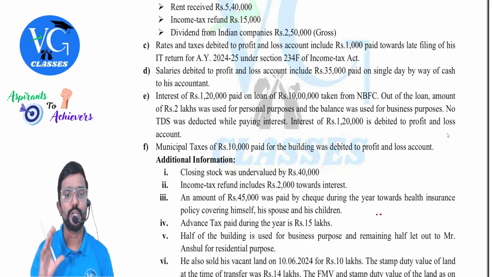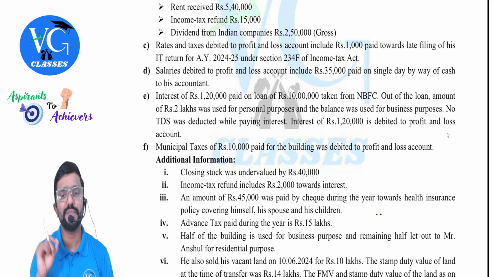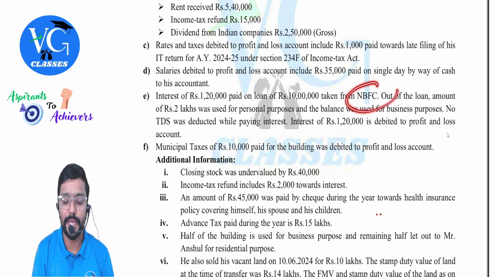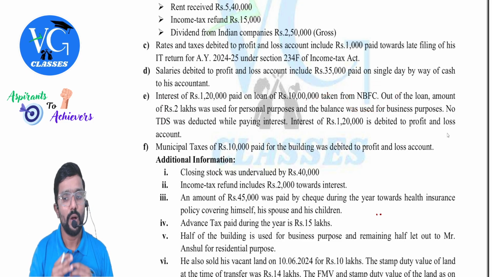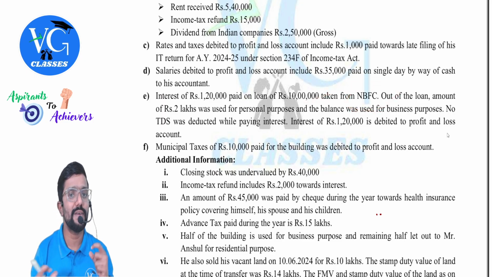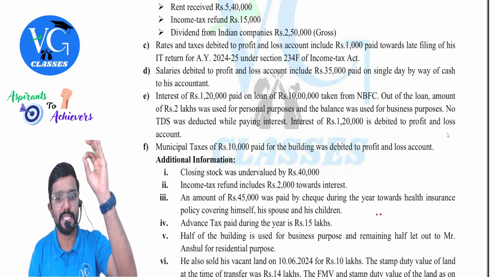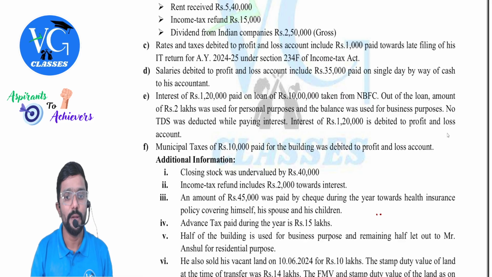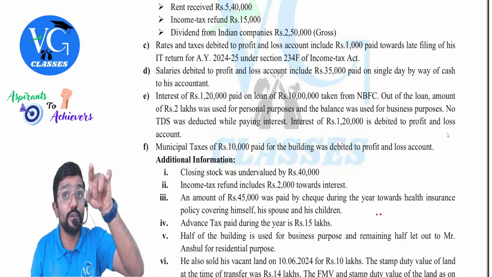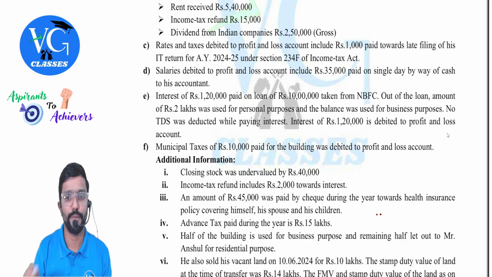Interest of rupees 1,20,000 paid on loan of rupees 10 lakh taken from NBFC, who is the lender. Out of the loan, an amount of 2 lakh was used for personal purpose. Guys, interesting adjustment. 2 lakh was used for personal purpose. Disallowed on that 2 lakh, whatever interest is paid. And the balance was used for business purpose. No TDS was deducted while paying interest.